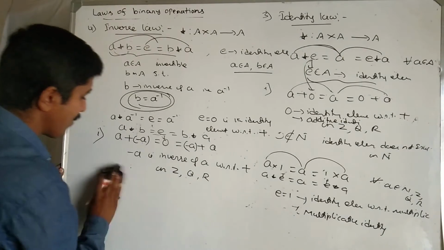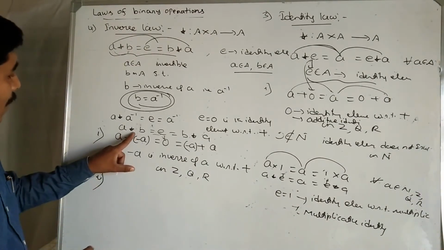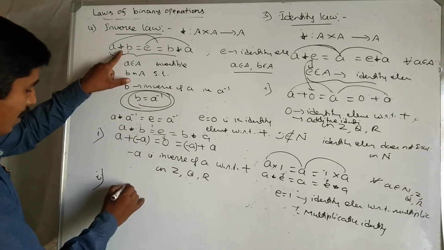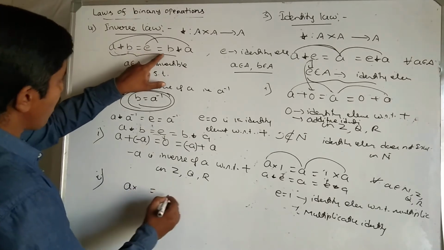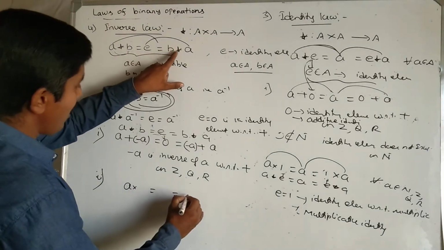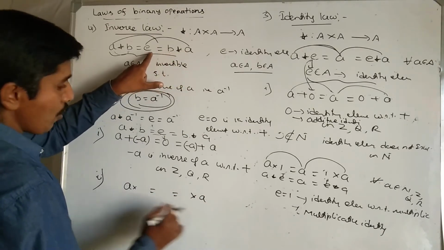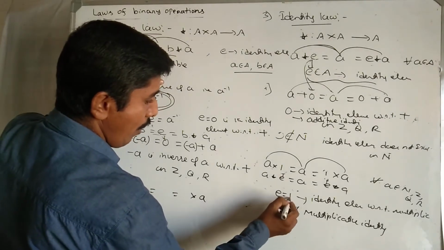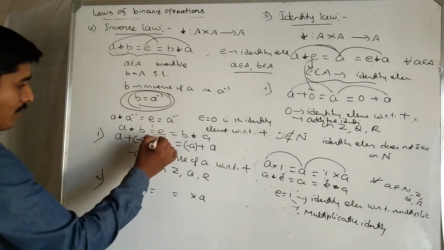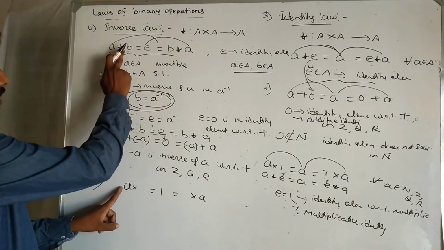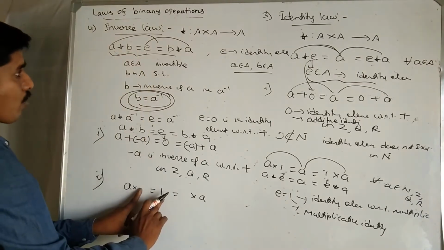Got it? Very important. Next, replace star by multiplication: A into B equal to B. What about with respect to multiplication? We shall see here B. Replace star by multiplication, A into B. With respect to multiplication, we know that 1 is called the identity element. So take the E value as 1: A into, here I shall find B, E identity element E equal to 1.